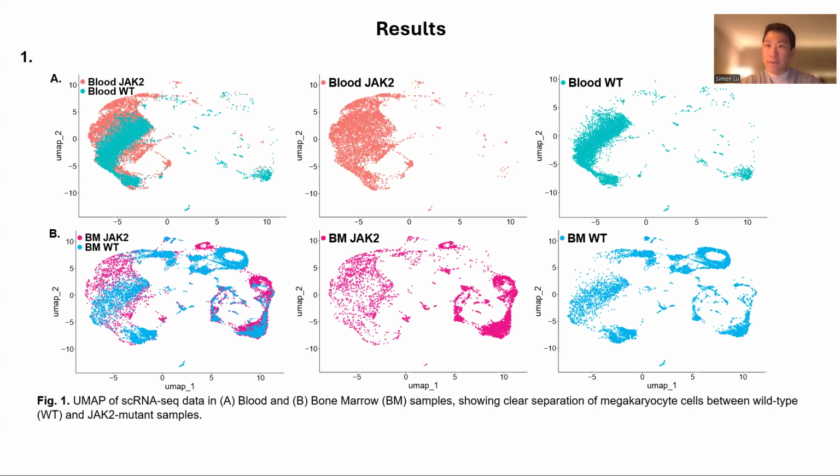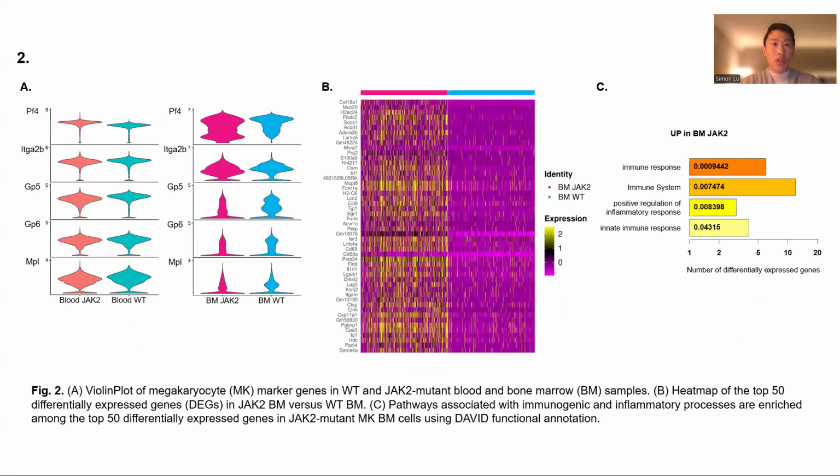And this shows some additional evidence to support our hypothesis that the JAK2 mutation is indeed causing abnormal differentiation and development of megakaryocytes. So, to investigate this further, we first had to validate that these are megakaryocytes that we are looking at, and we did that as shown in plot 2A, which is a violin plot of the expression of five very common megakaryocyte marker genes.